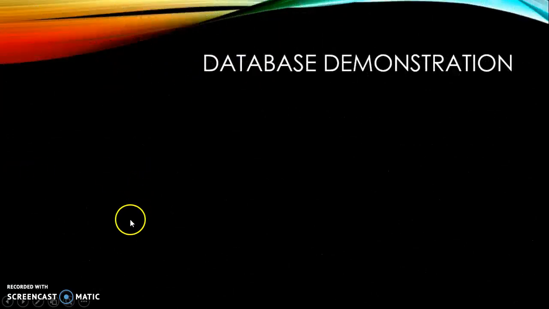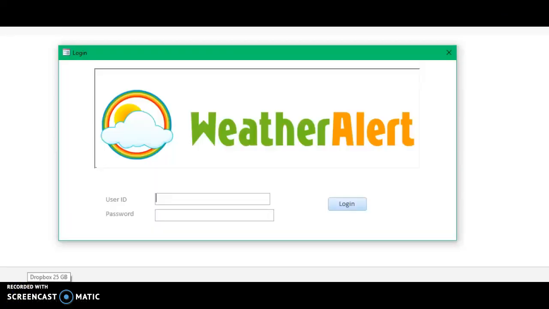Now we will proceed to show you a demonstration of the database application system. This is a weather report application system from the user's point of view. Again, the purpose of the system is to provide weather data for urban and rural areas in Trinidad from the years 2009 to 2017, whilst maintaining security and integrity.